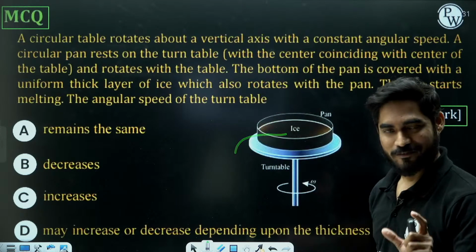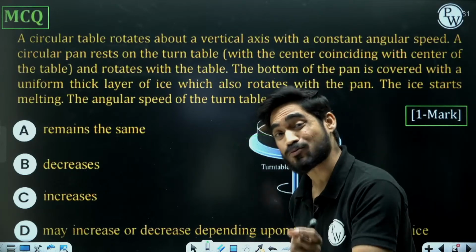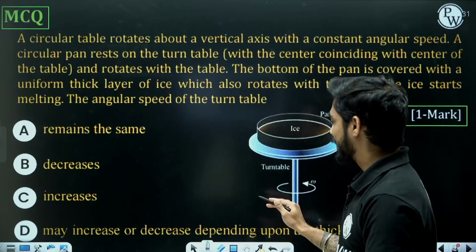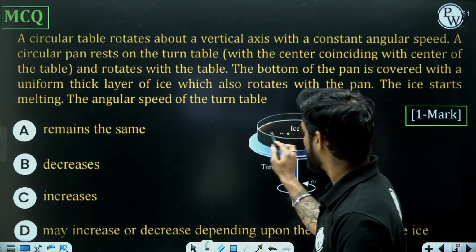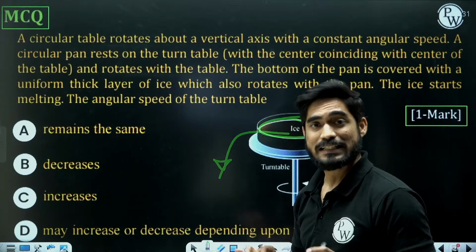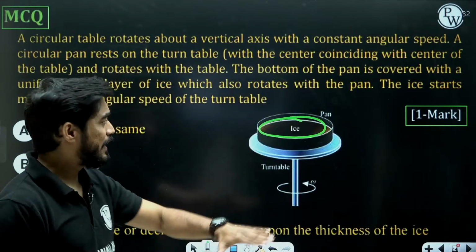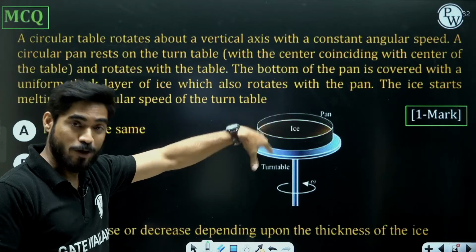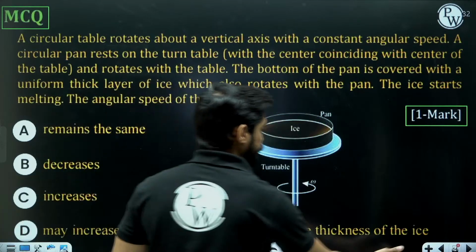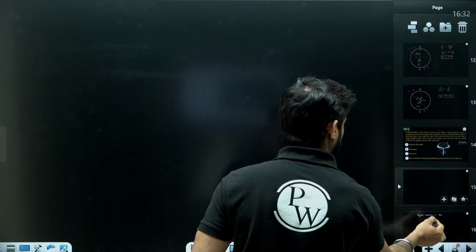No. First of all, don't focus on the mass, focus on the mass moment of inertia. Second, it is not going to reduce because of the melting of the ice. See, once the ice is going to melt, it will be converted into water, but it will still remain in the pan, right? That water is going to remain in the pan. Now, look at the pan right now.